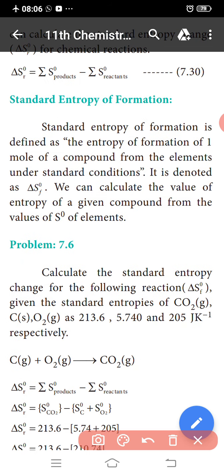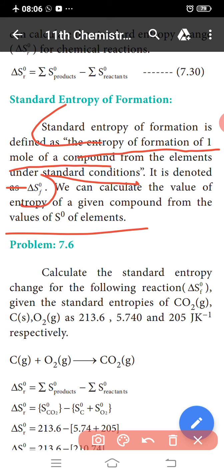It is the entropy of formation of 1 mole of a compound from its elements under standard conditions. It is denoted as delta S F naught. So we can calculate the entropy of a given compound from the S naught values of the elements.